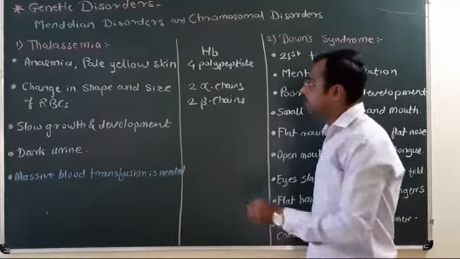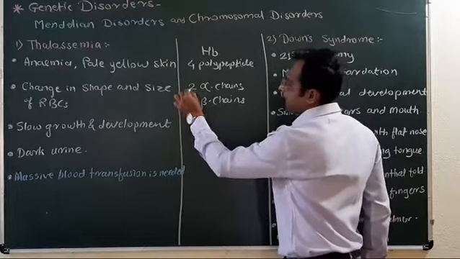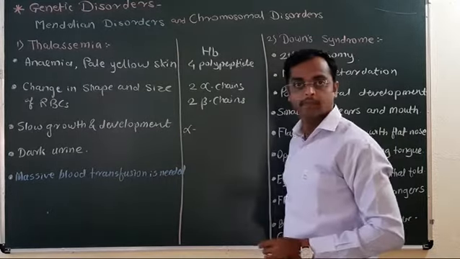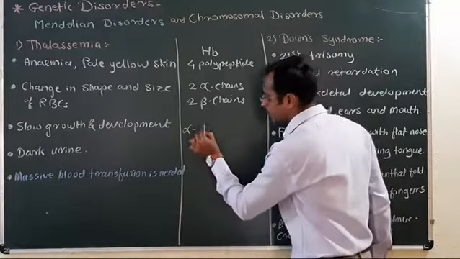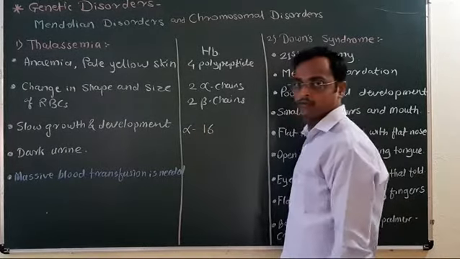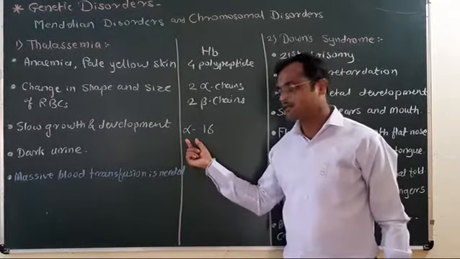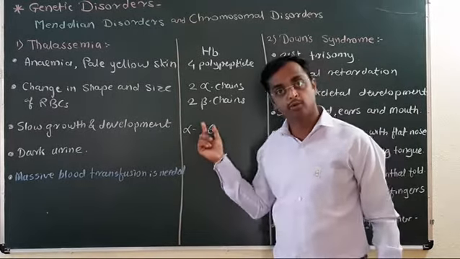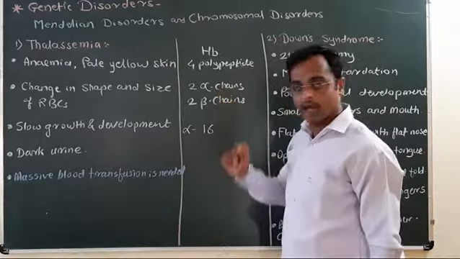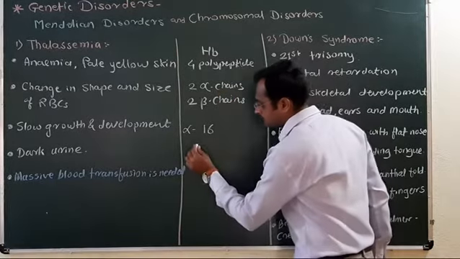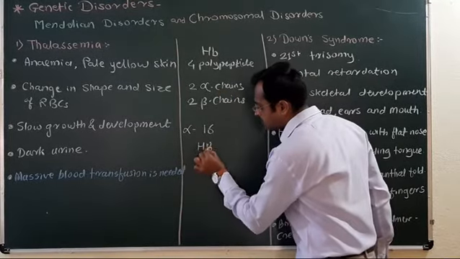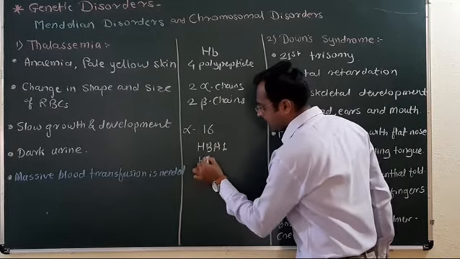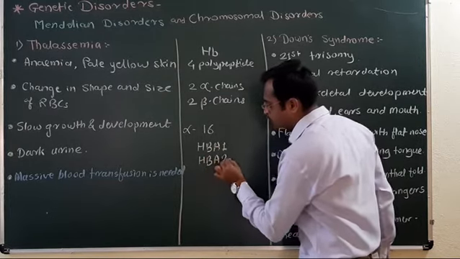Now, the genes for the alpha chain are present on chromosome number 16. The genes which code alpha chains are present on chromosome number 16. These are 2 genes for 2 alpha chains, HBA1 and HBA2.